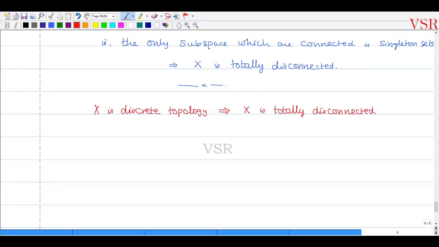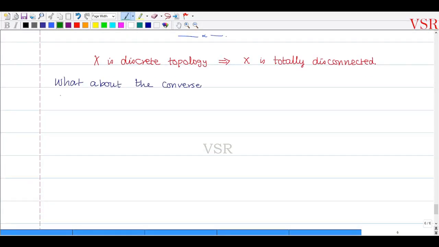அப்போ நம்ம கொஸ்டின் வந்து என்னன்னா, what about the converse? அதாவது நம்ம இப்போ என்ன கேட்குறோம்னா, is it true that if X is totally disconnected, that implies capital X is discrete topology?